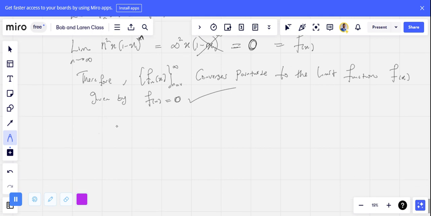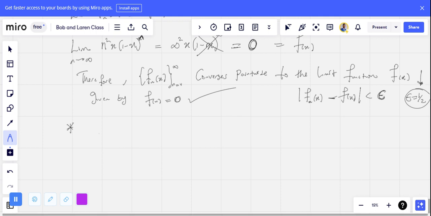Now let's test for uniform convergence. Let's test the definition of uniform convergence to confirm whether there exists a natural number n that will satisfy this expression being less than epsilon. In this case, I want to take my epsilon to be equal to half, and we use that to give our final conclusion. That's how it works.